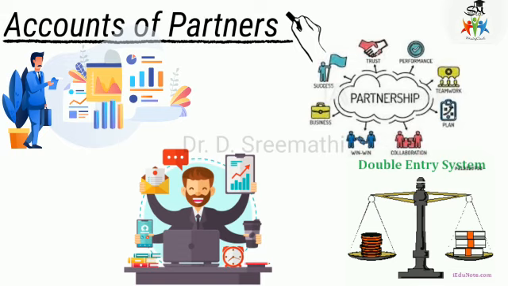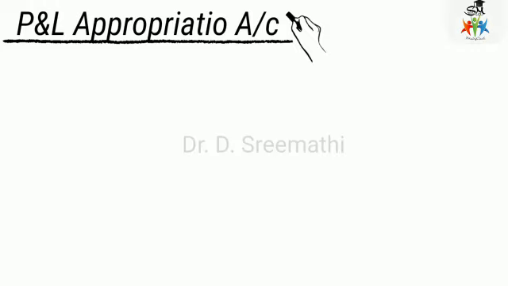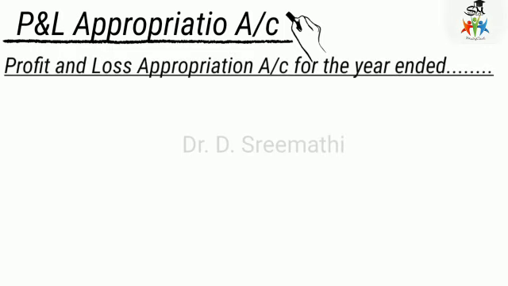So this account, profit and loss appropriation account, is made during the period together with the balance of the previous year. Okay, and then, is there any adjustment required? Some adjustments are required. Those adjustments are done in this profit and loss appropriation account, and then the balance is transferred to the partners capital account. So what are the adjustments to be done in the profit and loss appropriation account, that we are going to see in today's class. So what is the profit and loss appropriation account?